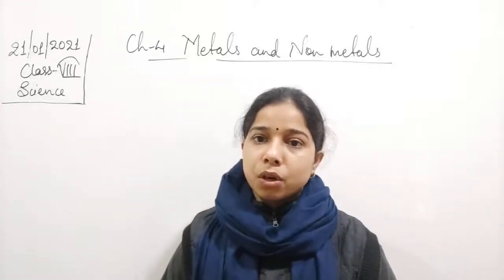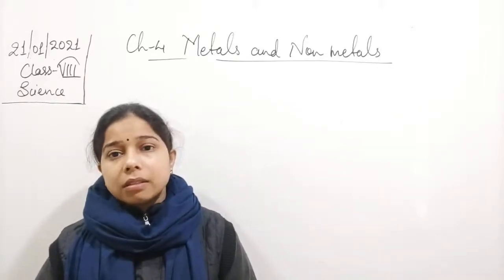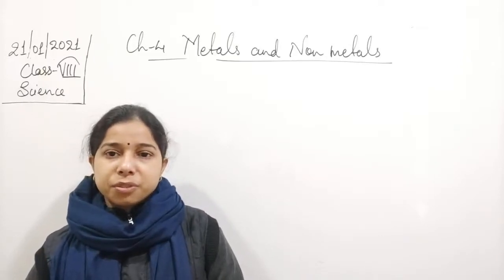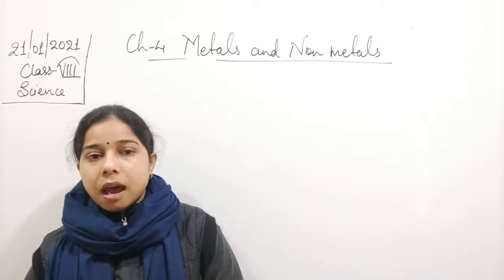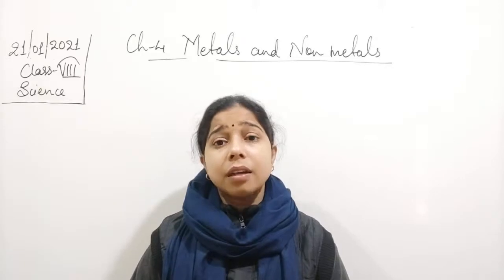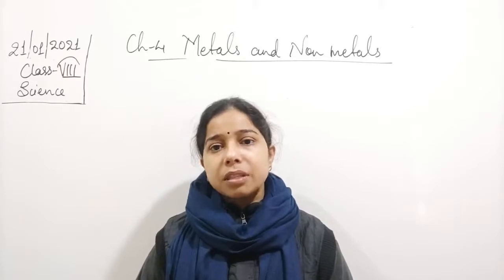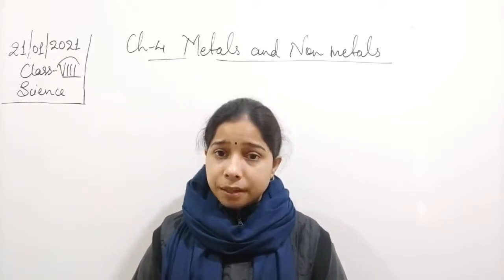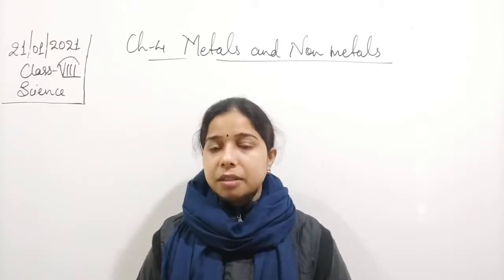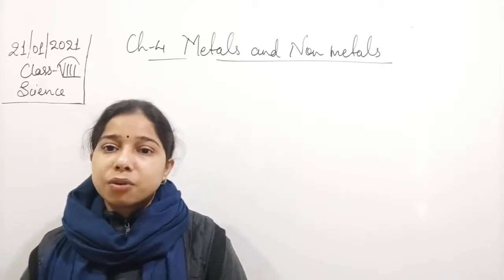Hello students. In this chapter, metals and non-metals, the name of the chapter itself explains that there is some difference between metals and non-metals. Till now we had studied the physical properties, and we have seen how metals differ from non-metals physically on the basis of properties that can be felt, touched, and seen. Then we started with the chemical properties.